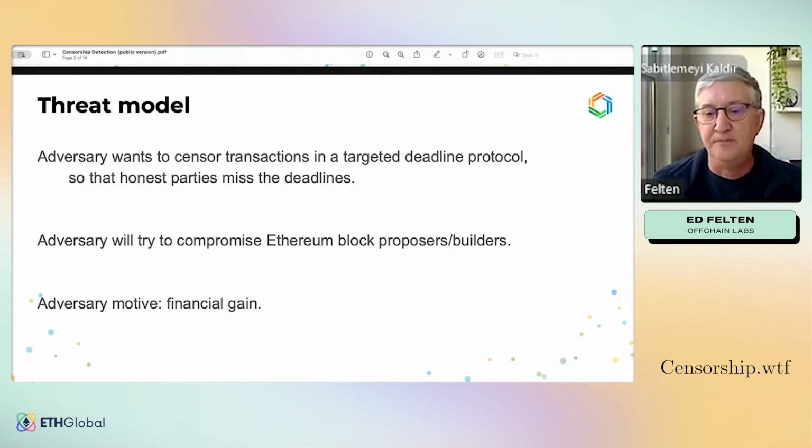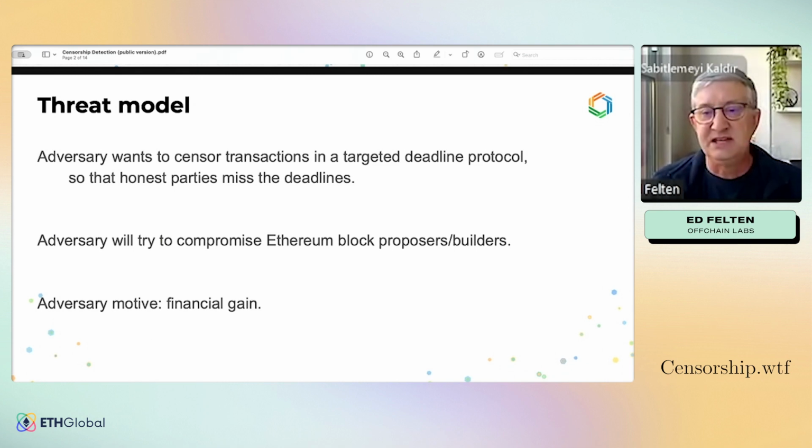So we assume that the adversary will be trying to compromise Ethereum block proposers or block builders, and compromise them either by becoming a proposer or builder at scale, or by paying proposers and builders to behave in a certain way, or by attacking them some other way. So we're going to assume the attacker has some control over some fraction of the proposing or building activity.